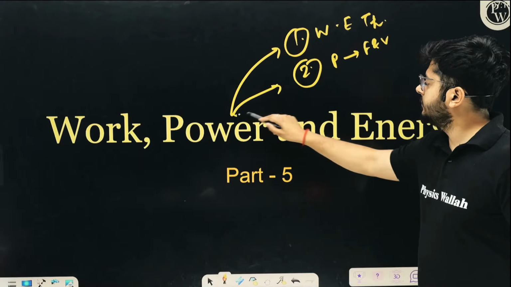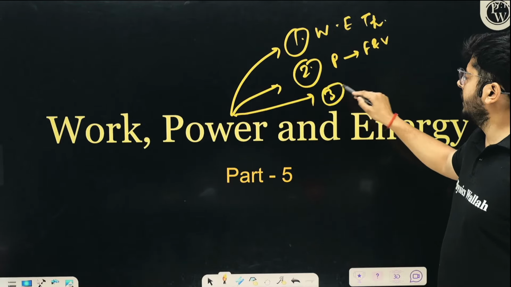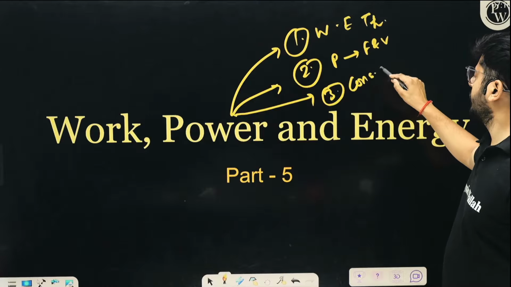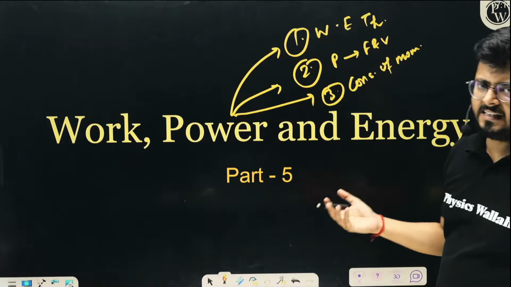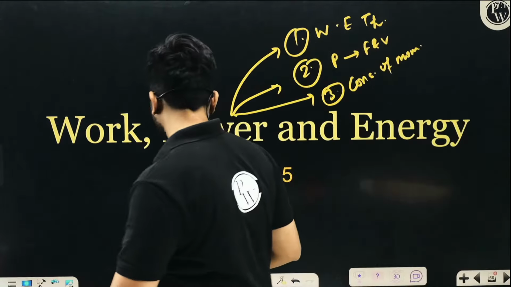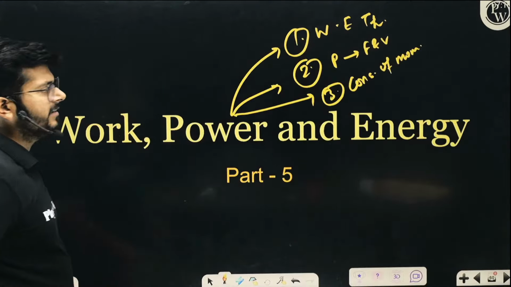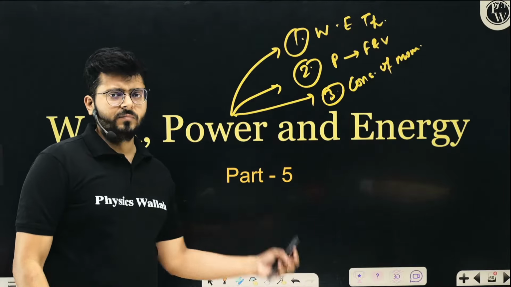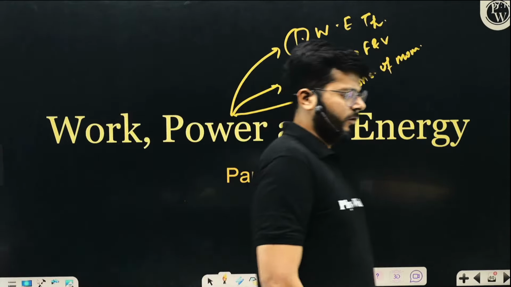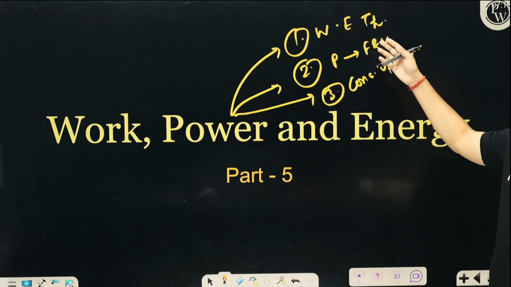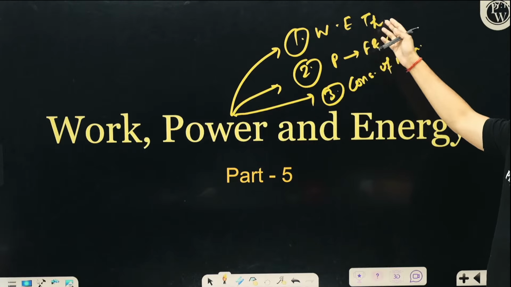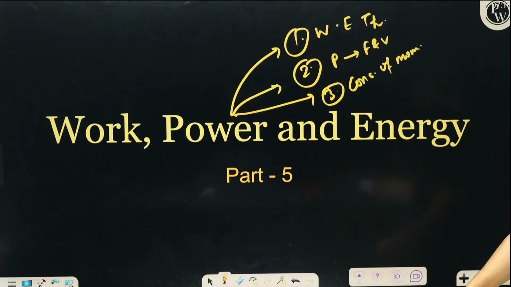And third is conservation of momentum. Conservation of momentum, you can say that it is from the NLM as well, right? So that is also fine. But generally in some books, collision is a part of this chapter. That is also fine. So whatever you take, these two things you can consider as very, very important: the work energy theorem and the relation between power and force and velocity.